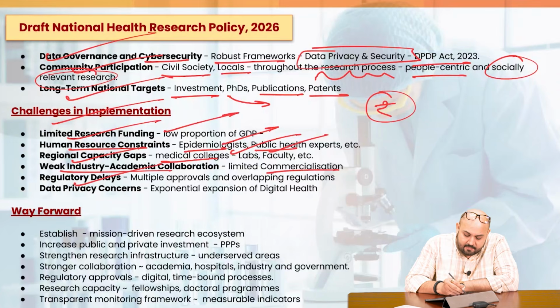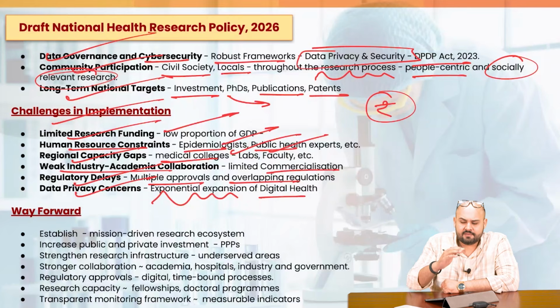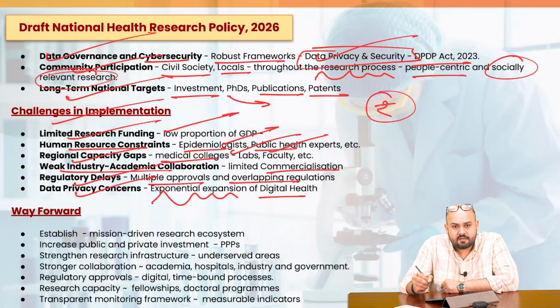Then regulatory delays, multiple approvals and overlapping regulations, data privacy concerns, exponential expansion of digital health. We have, for example, ABHA, the Ayushman Bharat Digital Health Card. We have various schemes, and this raises concerns with respect to data privacy and security.